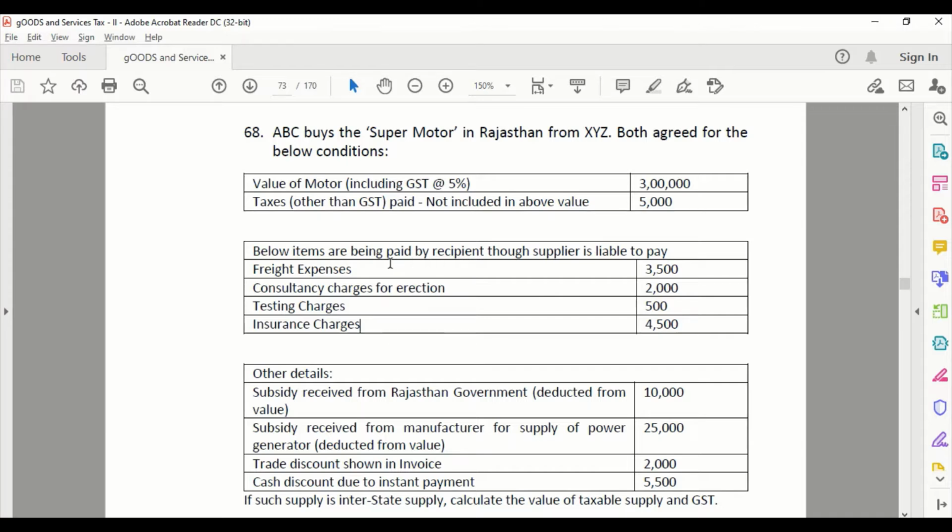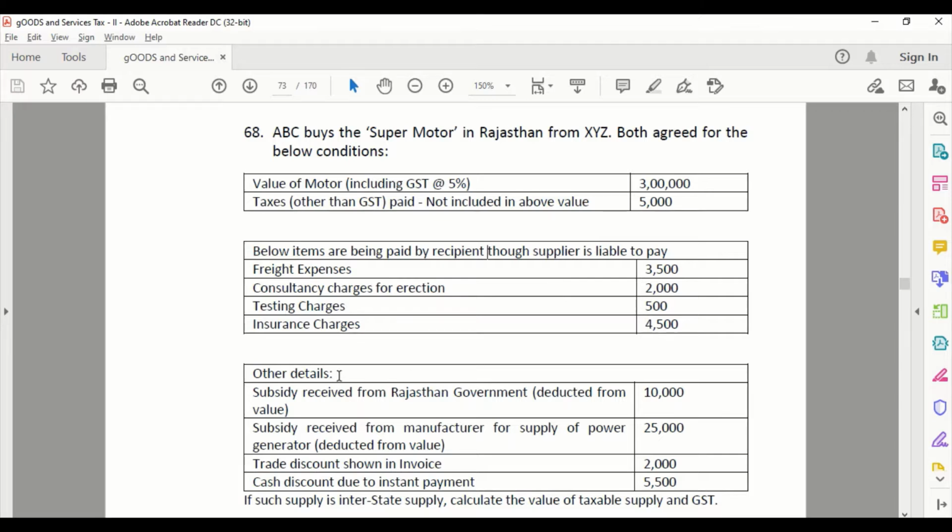Please understand this question again. Below items are being paid by the recipient, though the supplier is liable to pay. Now we know that whatever the recipient is paying, where the supplier is liable to pay, all those are inclusions, right?